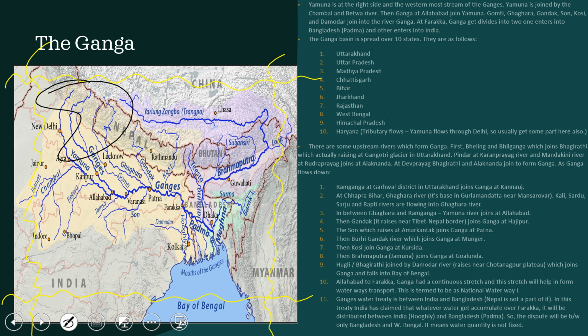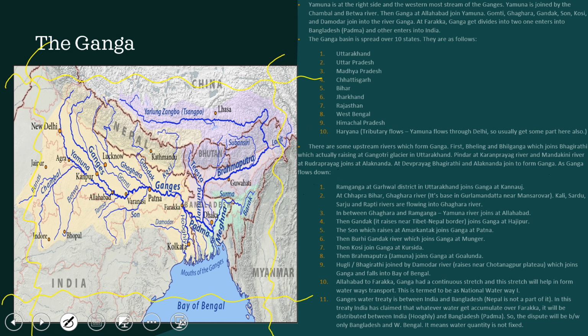So these are Bhilangana, which joins Bhagirathi, which actually rises at Gangotri glacier in Uttarakhand, and Pindar at Karnaprayag, and Mandakini river at Rudraprayag joins at Alaknanda. At Devprayag, Bhagirathi and Alaknanda join to form Ganga as Ganga flows on. So see, these are just for the sake of information, completion of the information I have given.